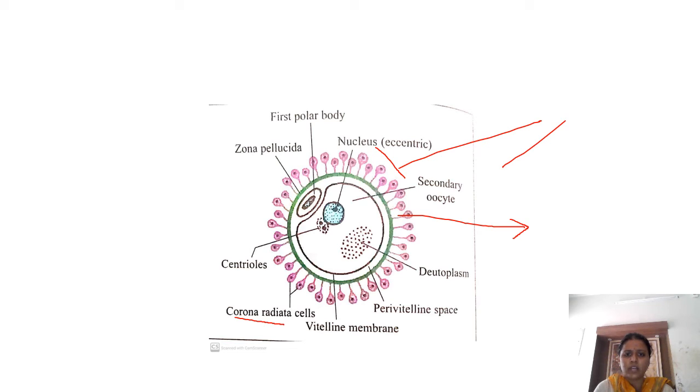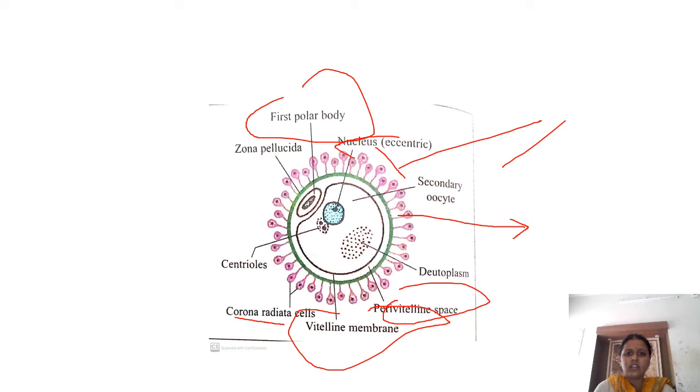So you have the vitelline membrane, the perivitelline space, and the first polar body in the perivitelline space. Nucleus you have, centrioles you have, and deutoplasm. One thing I have to tell you about deutoplasm: whenever you draw the structure of an ovum, or whenever you see an ovum, the nucleus will be lying eccentrically because of this deutoplasm.